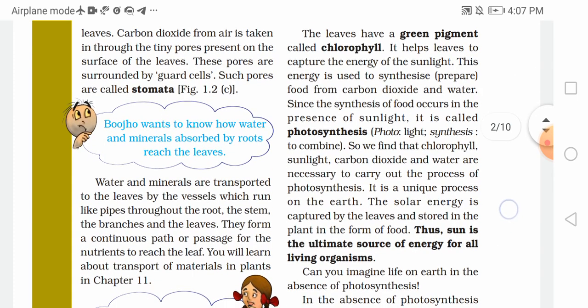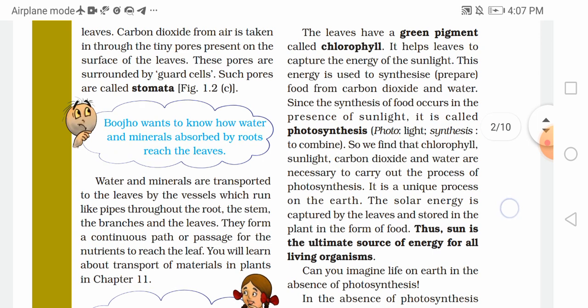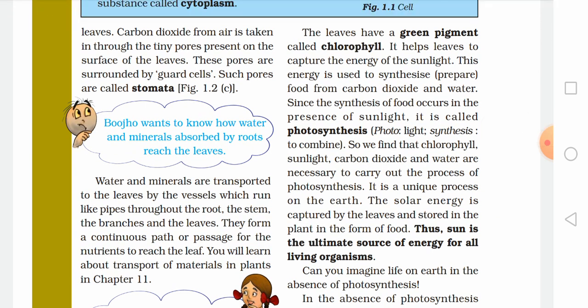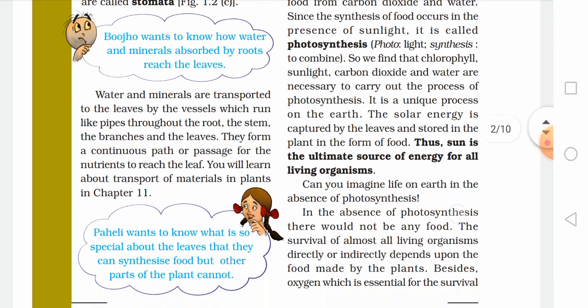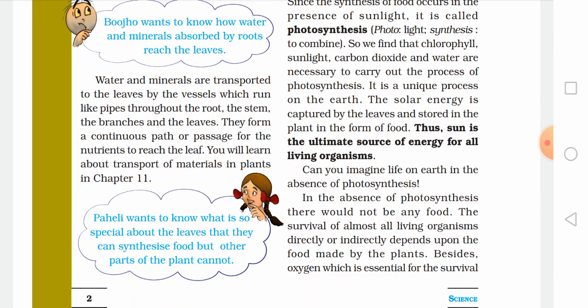This is very unique. The leaves capture all of this, and so we can say that the sun is the ultimate source of energy for all the organisms like the animals, humans, plants, etc. So for every organism the sunlight is the ultimate source. Now can you imagine life on earth in the absence of photosynthesis? Can you imagine without photosynthesis will there be any life?